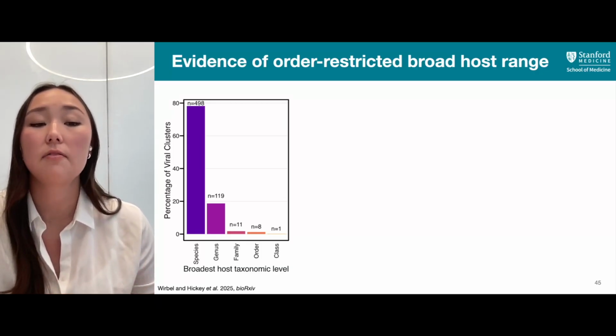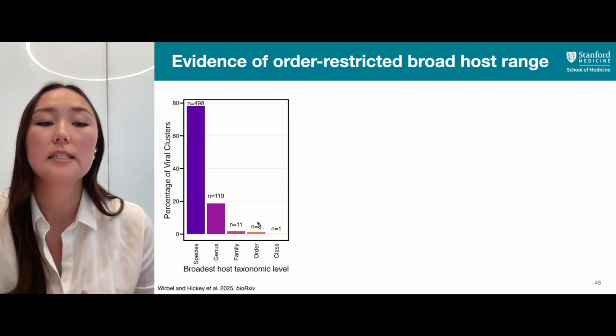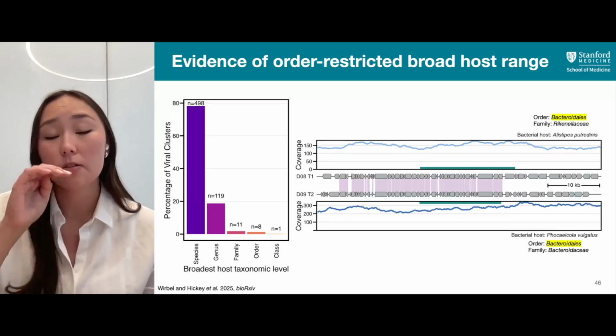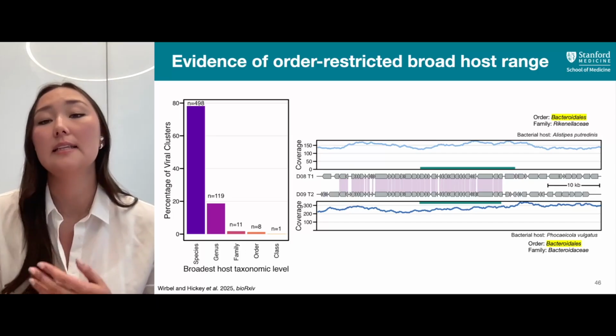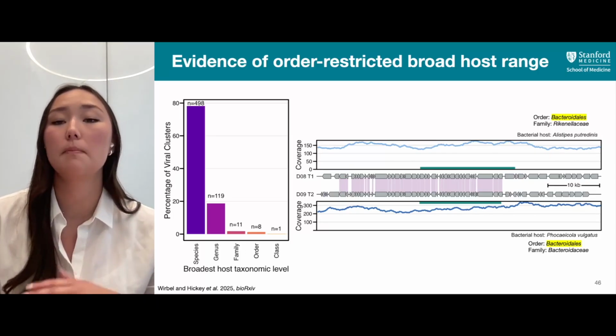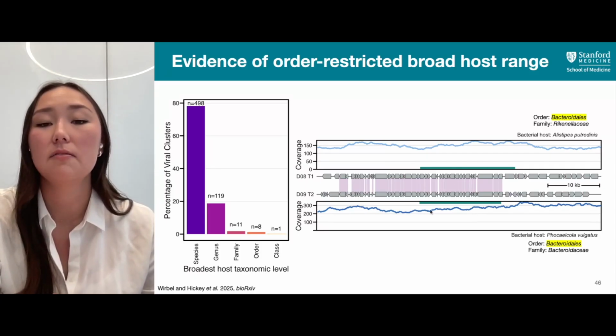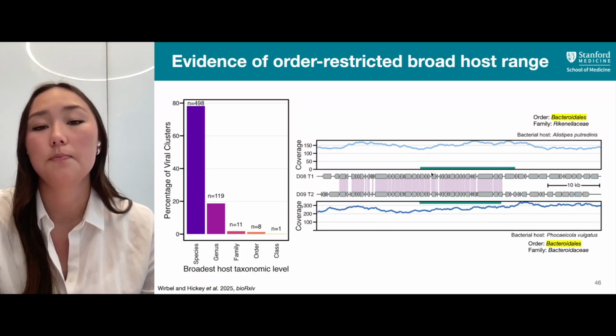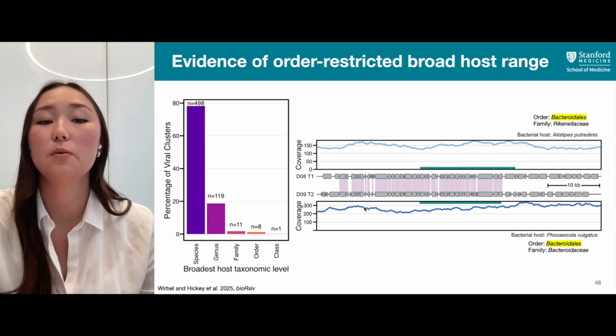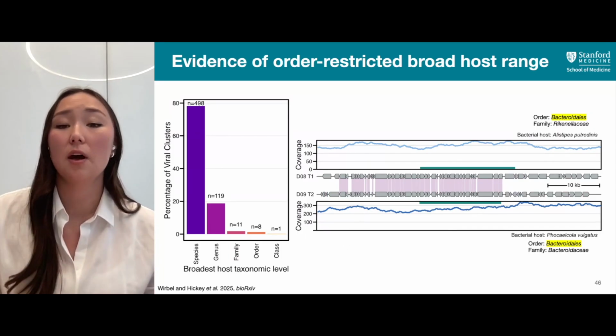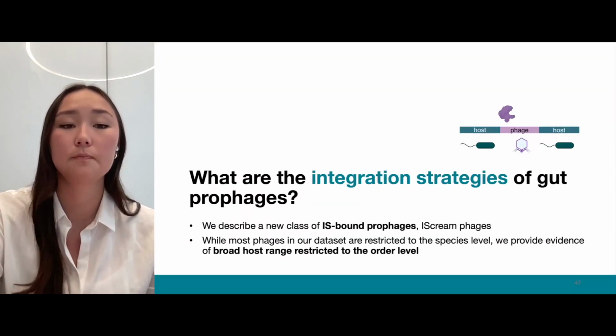However, there are others that have a much broader host range, like the ones we see with IScream phages, in which they're members of the same taxonomic order, but found in different taxonomic families. And here's another example of one of those in which they're found in the same order, here Bacteroidales, but found in different taxonomic families. And here we can see the phage region annotated in teal, as well as the synteny between these phage regions. And we see that there's very even coverage between the phage and the host, indicating that this is evidence of this very broad host range.